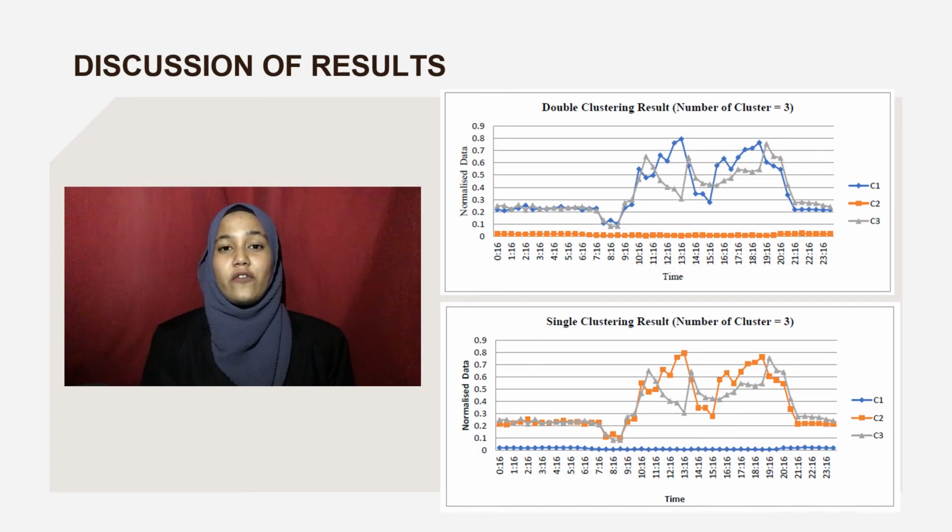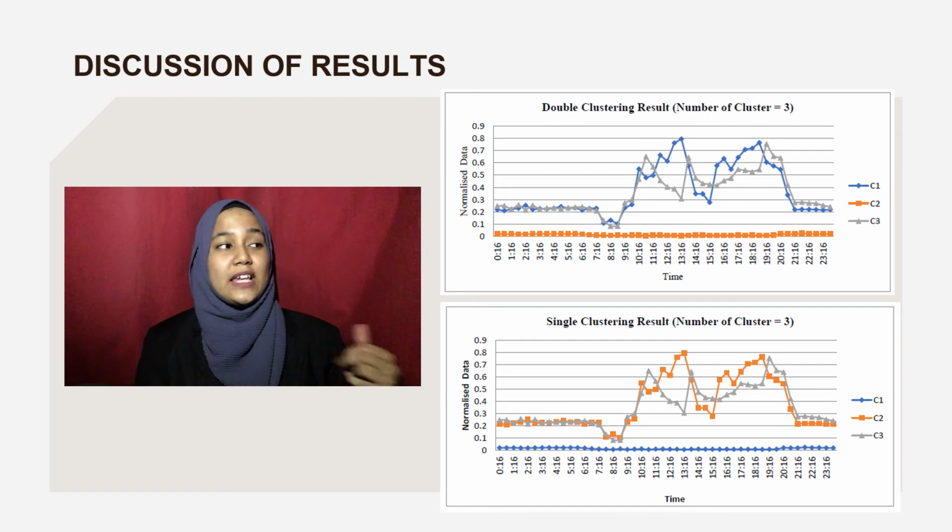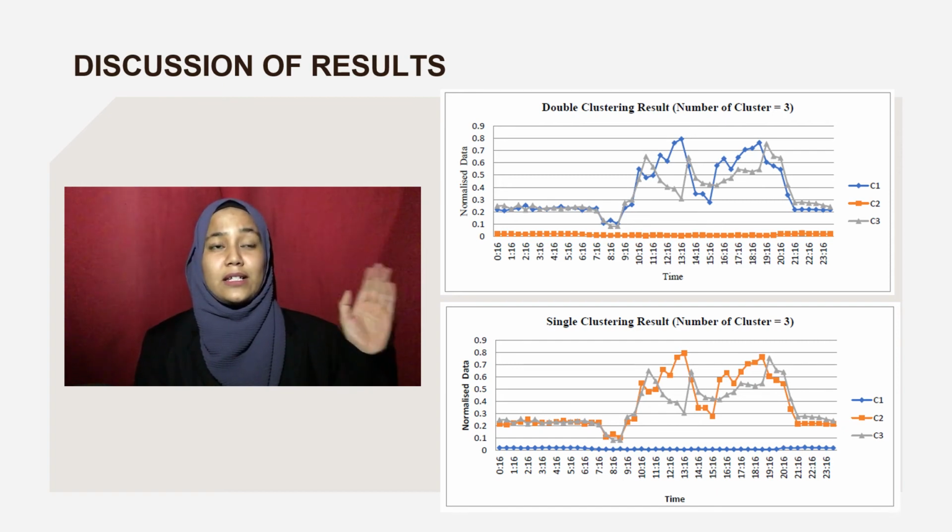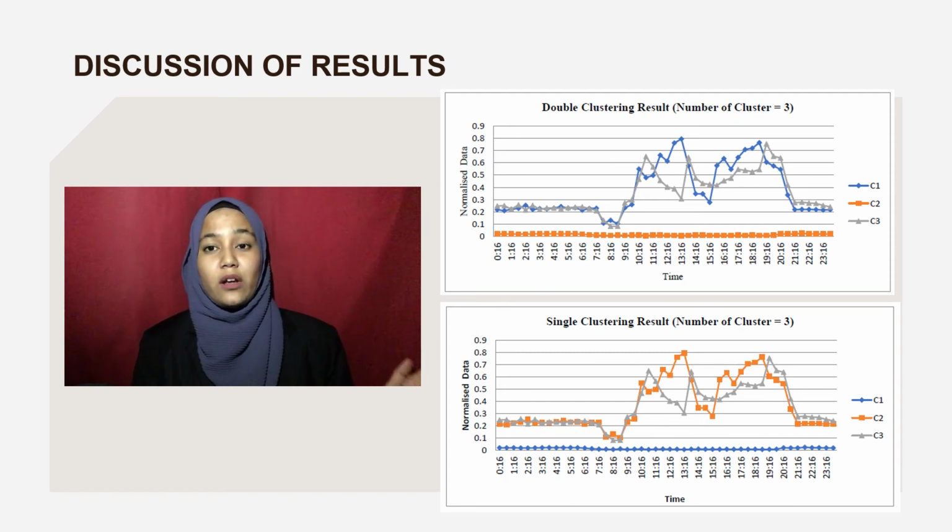As for discussion of the result part, as shown here, these are two graphs of the result of typical electricity load profile by using double clustering method and single clustering method. These two graphs have a difference: we can see the C1 in the single clustering result has the same pattern as the C2 in the double clustering result, while the C2 in the single clustering result has the same pattern as the C1 of the double clustering result.